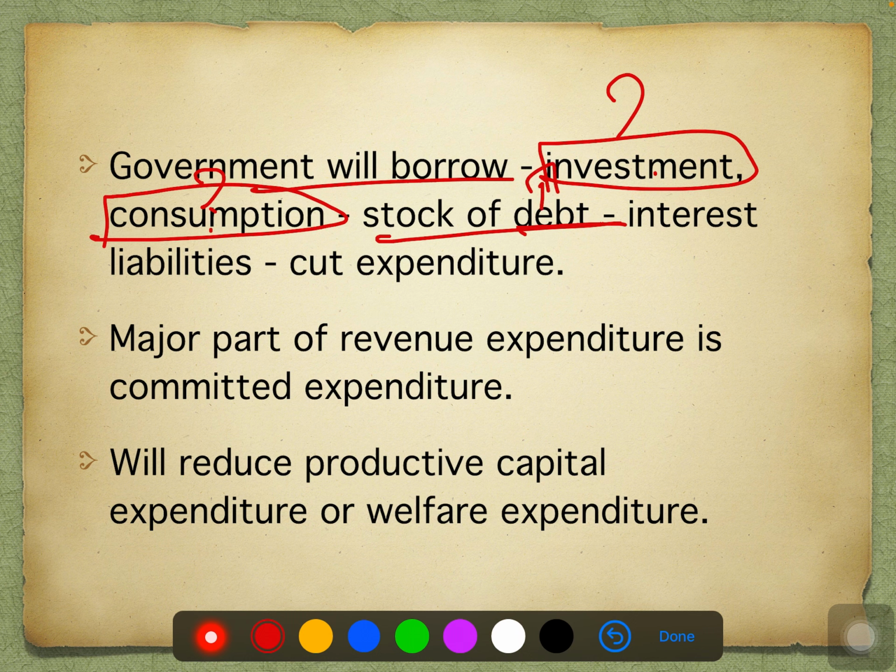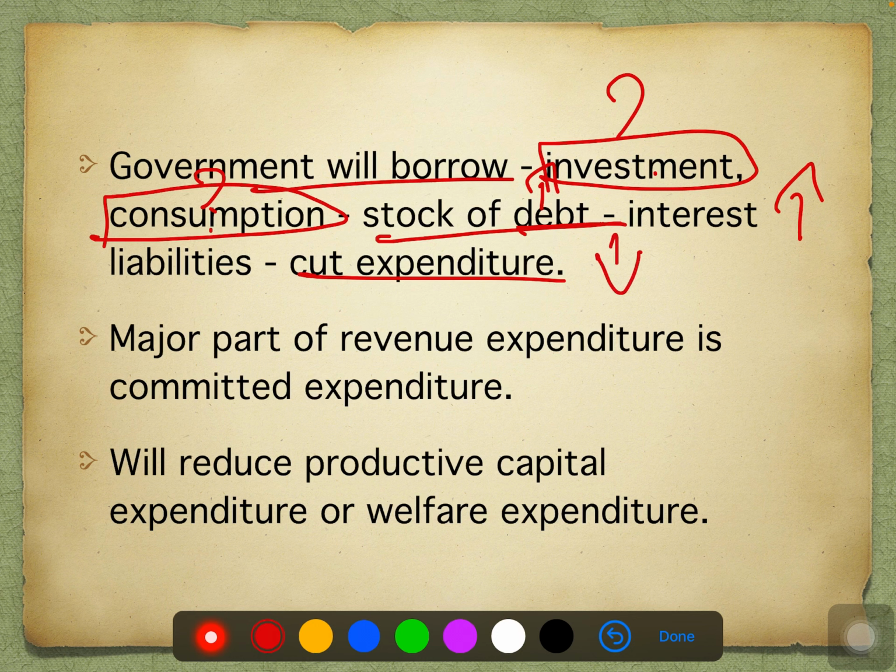If debt is increasing, interest rate is also going to increase. Interest liabilities mean that one day or the other I have to pay it back. I have to pay the borrowings also. At the same time, I have to pay interest also. This will force the government to cut off expenditure. Whatever expenditure they are doing, the maximum expenditures, they have to reduce it.